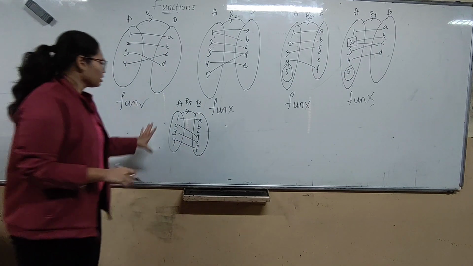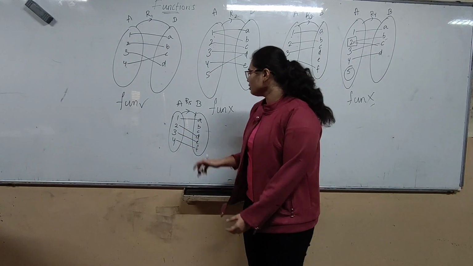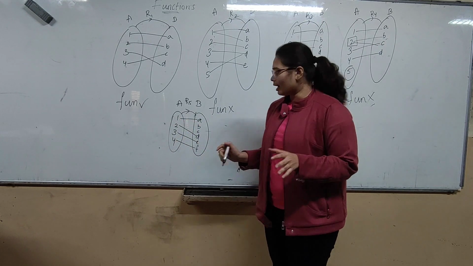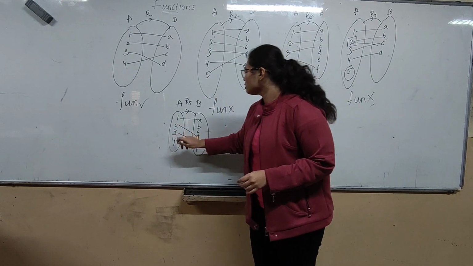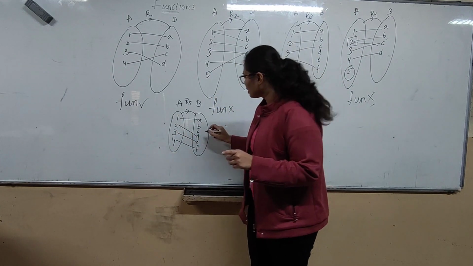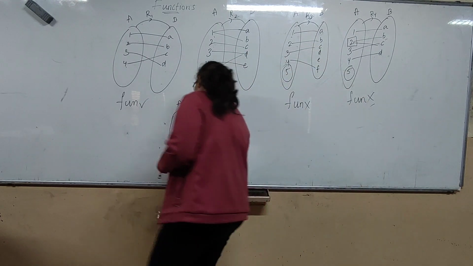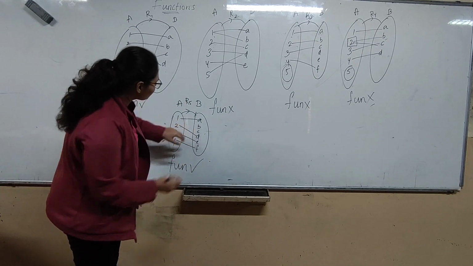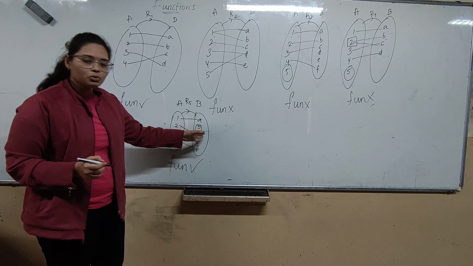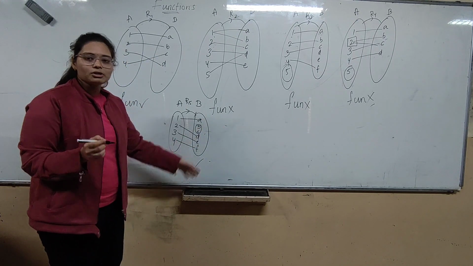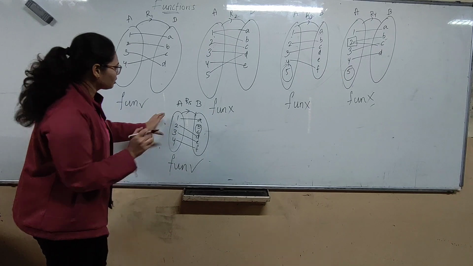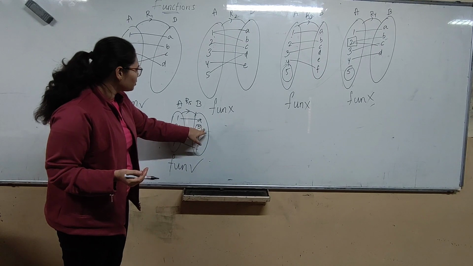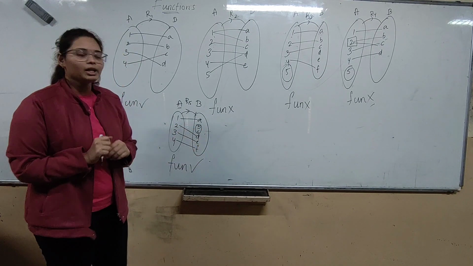So see in this relation, every element in A has some output in B, right? And every element in A also has a single unique output in B, right? So it is a function. Even though nothing is mapped to some 2 elements in B, it is still a function. What we should note is that it is not compulsory that every element in B should be mapped.